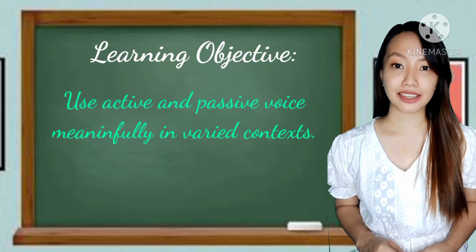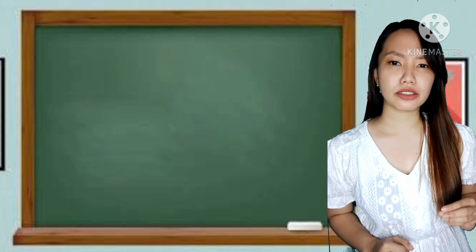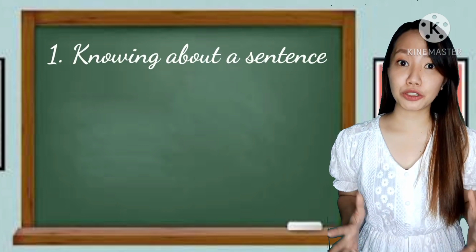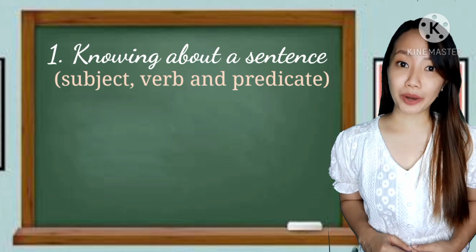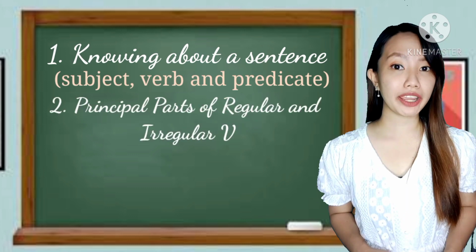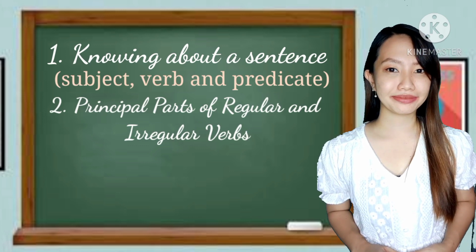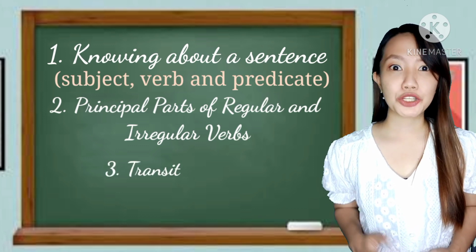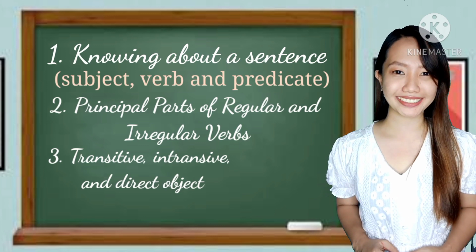And for you to be able to do that or to learn that, there are some skills that you are required to attain. Number 1, you have to know what a sentence is, locating the subject, the verb, and the predicate. Second, you have to learn as well the difference between regular and irregular verbs, their principal parts or form. And lastly, it is also important for you to be familiar with transitive verbs, intransitive verbs, and direct object.